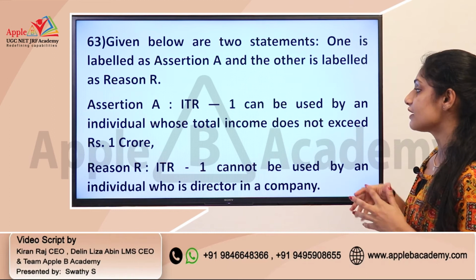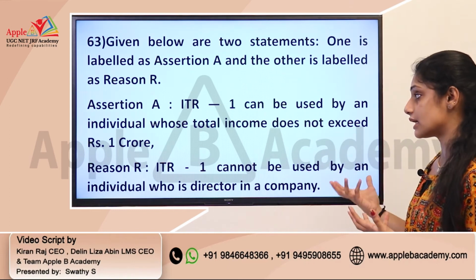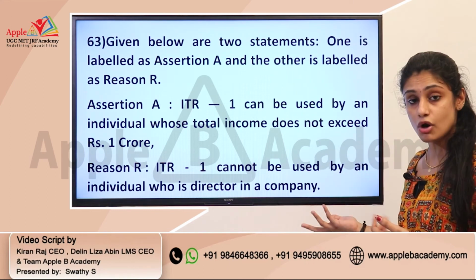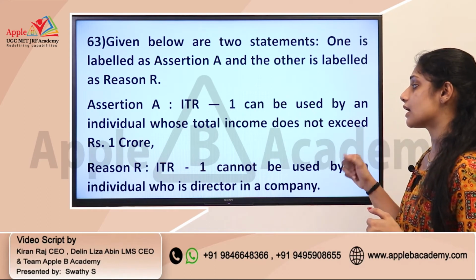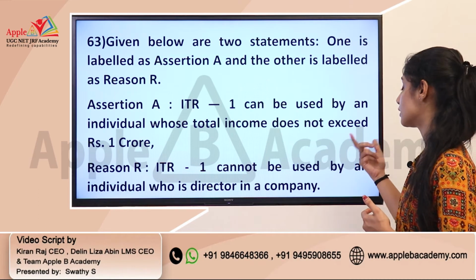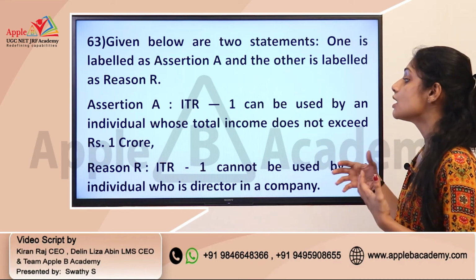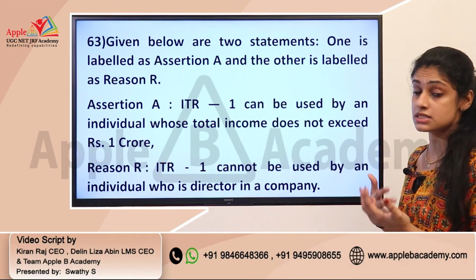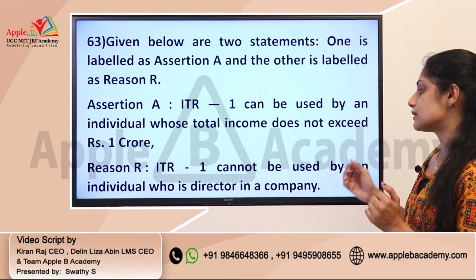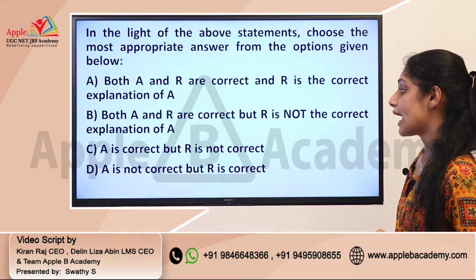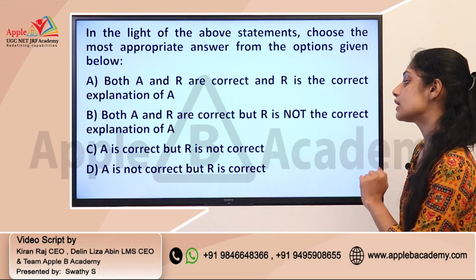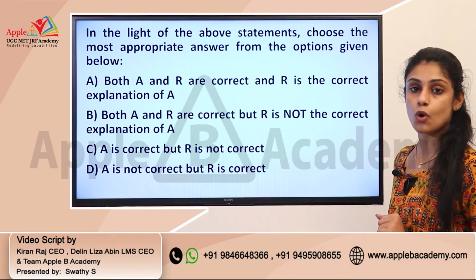You need to identify whether the assertion and reason are correct, and whether the reason supports the assertion. The assertion is actually incorrect, as it says ITR 1 can be used by those whose income does not exceed rupees 1 crore, but the reason is true. So A is not correct, but R is correct, that is option D.